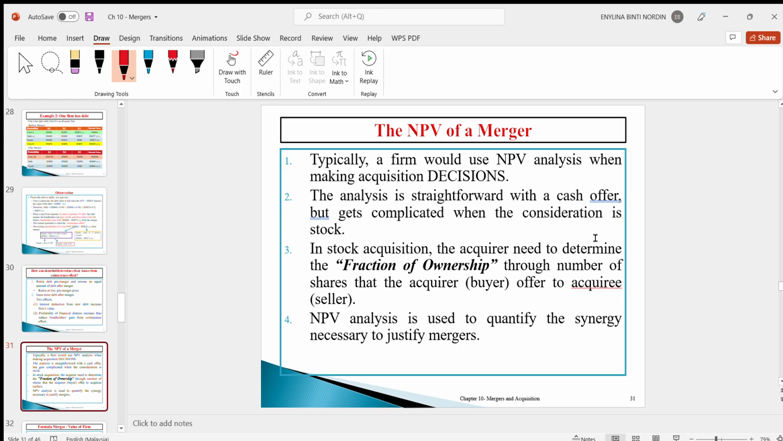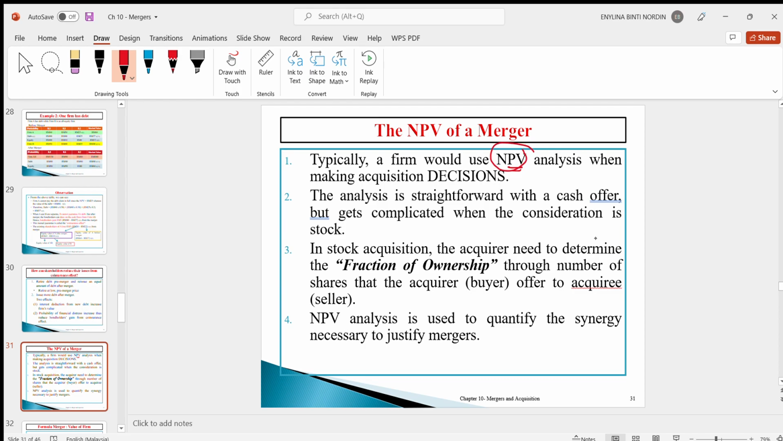Okay, now we will continue with the evaluations of the mergers and acquisitions. Typically the firm will use the NPV analysis when they're making an acquisition decision. So that means we need to calculate the NPV.